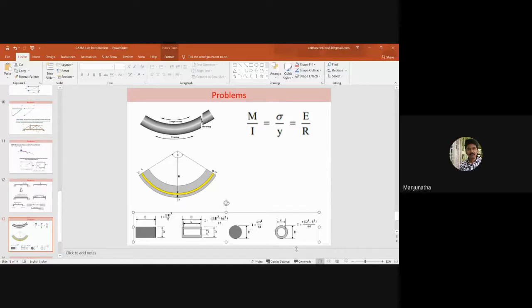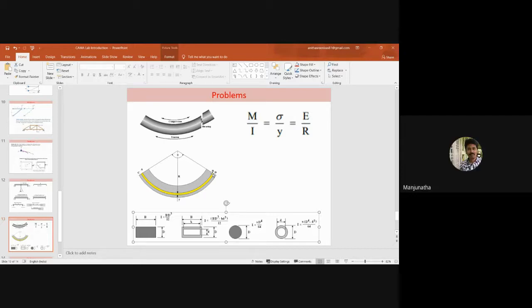Sir, in this figure, will the shear stress not change on the neutral axis? Yes, the name itself indicates it will be neutral. That means its length will not vary. Its dimension will not change whether it is before loading or under loading; the length of the neutral axis will remain the same.